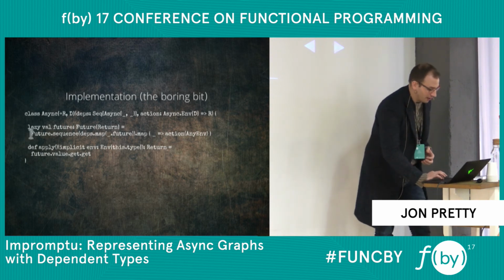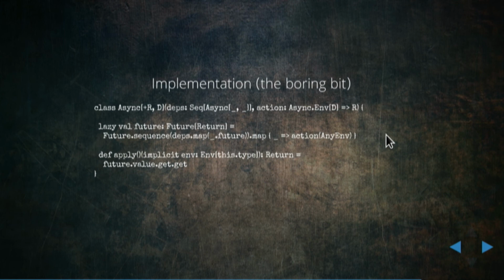The implementation is basically one line. I sequence all of the dependencies, which are defined as parameters to that async constructor, and then I map the body of the async across them. It's a single line of code. By virtue of this being a lazy val, the calls to the futures here may result in those futures calling things, and those futures calling things up the tree that arises from any particular node in the graph.